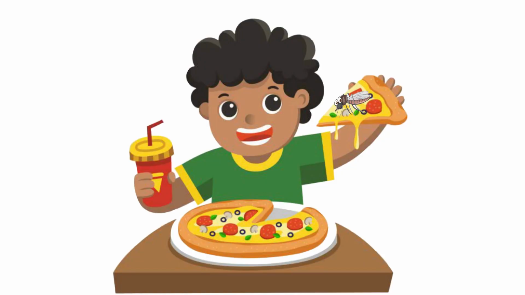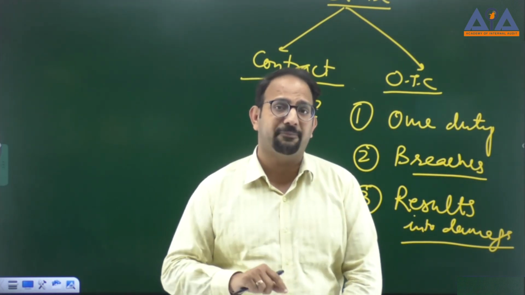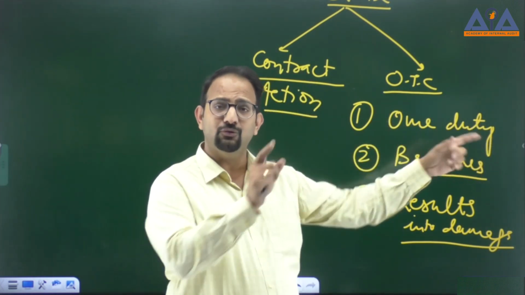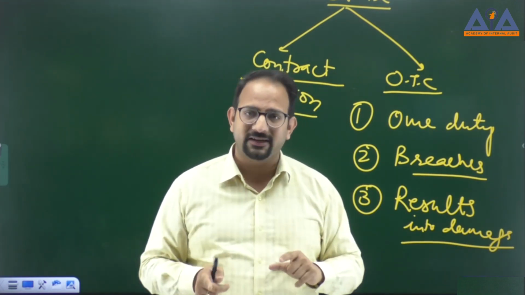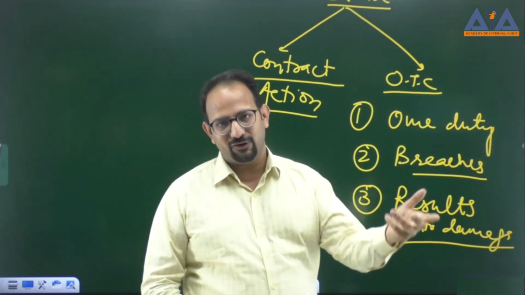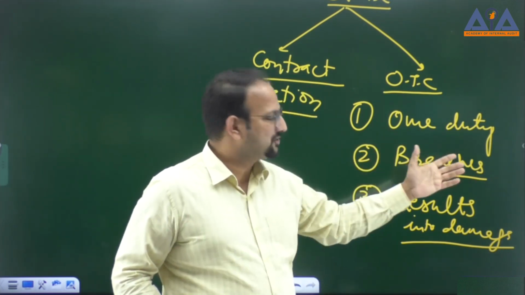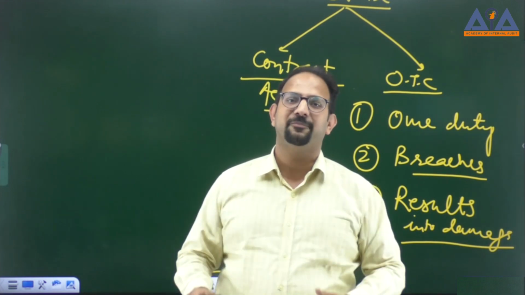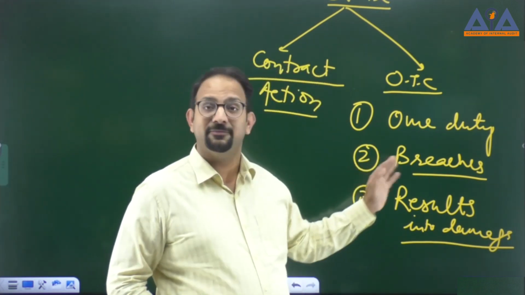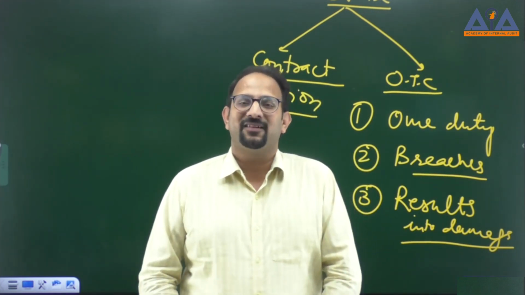So when you get your order, you are happy to have it, but the moment you try to have it, you find that there is a mosquito in the pizza. So these kinds of situations happen in the other than contract. You and the restaurant don't have any contract, but yes, the restaurant has certain duty to fulfill, right? If you have ordered and paid for that pizza, the restaurant was supposed to provide you the pizza in the right manner, but the restaurant breached that duty. Now the third point, it resulted into the damages.